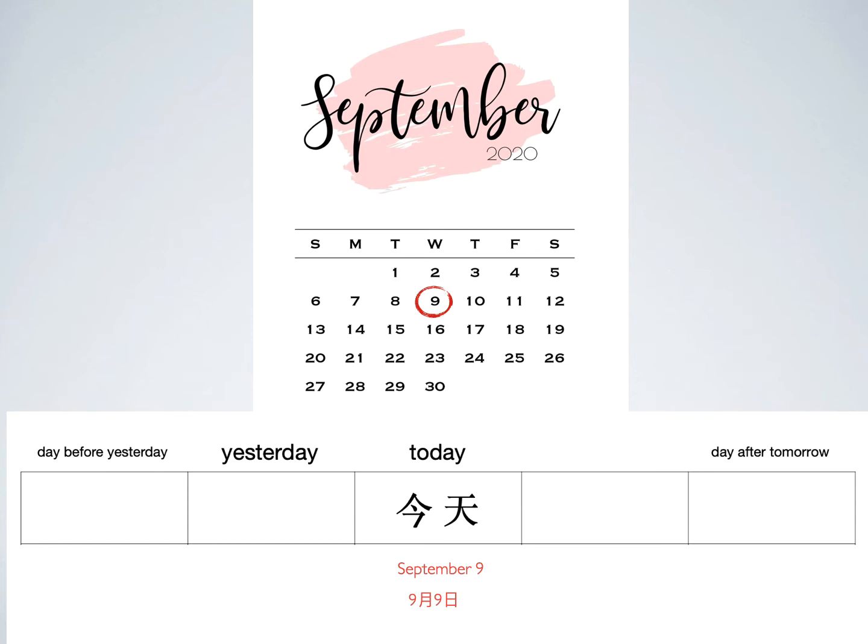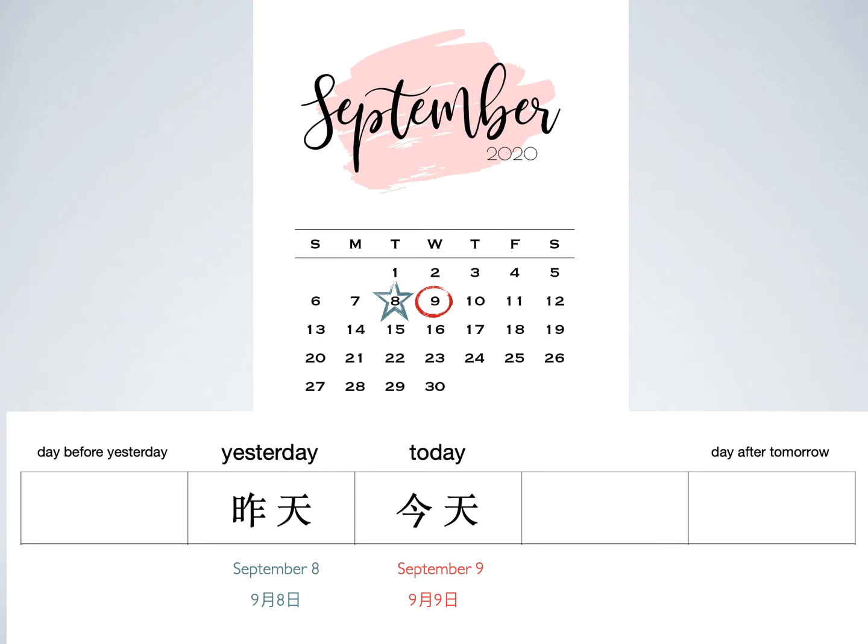Next we have yesterday. What's the Chinese word for yesterday? 昨天，昨天。 And that would make yesterday September 8th. What's the Chinese word for September 8th? 9月8日，9月8日。